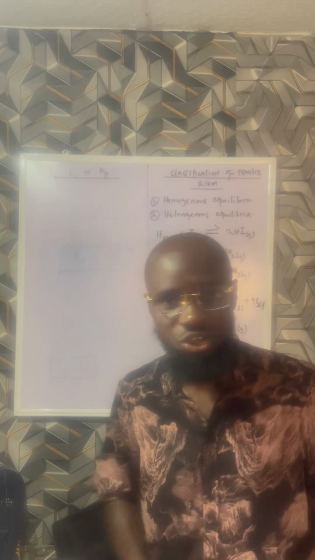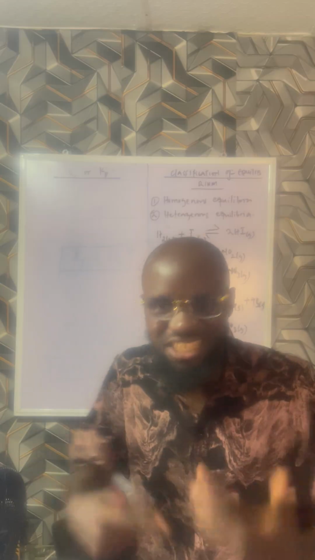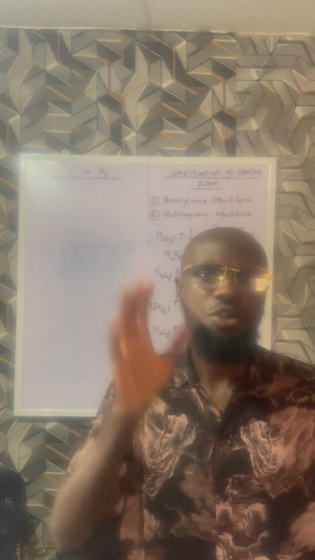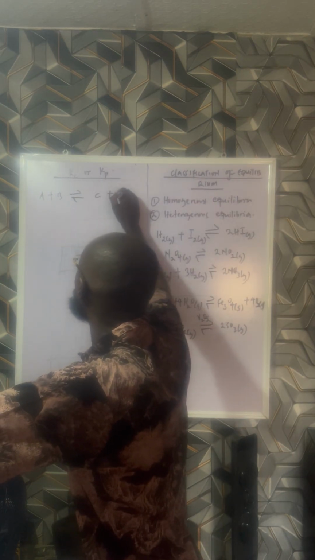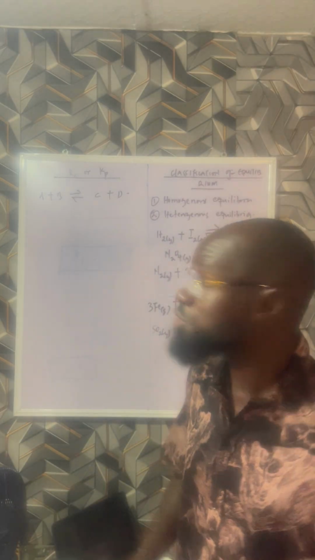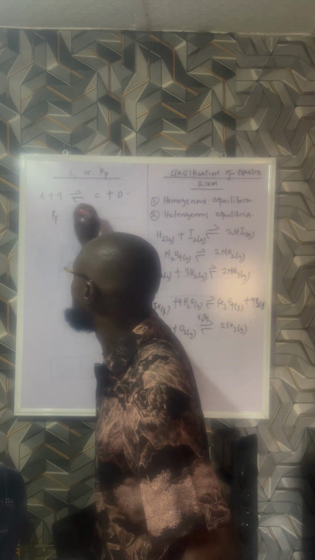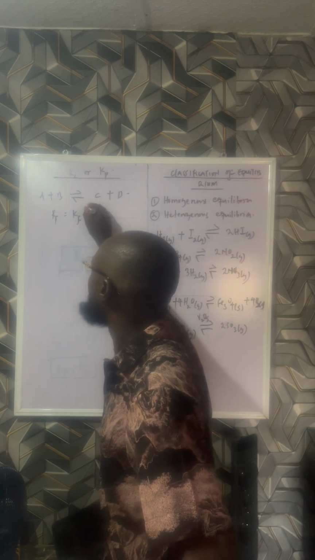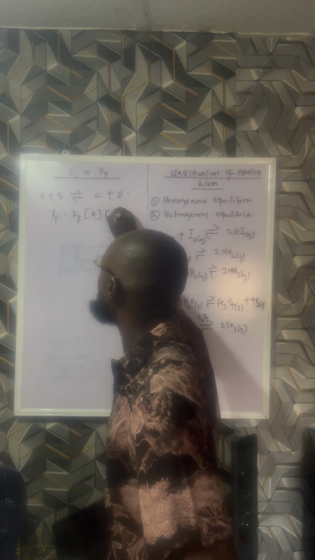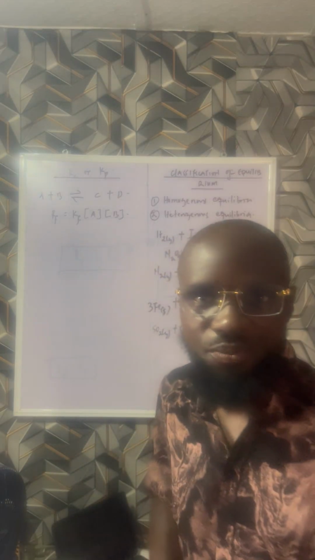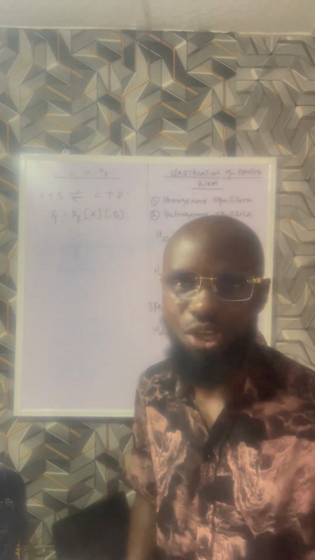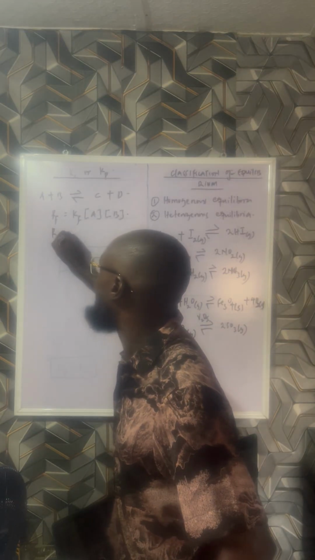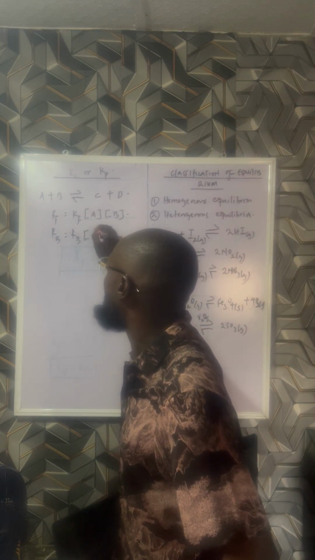The law of mass action states that the rate of reaction is directly proportional to the product of the concentrations of the reactants, or the active mass of the reactants. So if we consider this reaction where A plus B gives C plus D, the rate of forward reaction, RF, is Kf times the concentration of A times the concentration of B. If I consider the rate of backward reaction, RB, it is going to be Kb times the concentrations of the products.